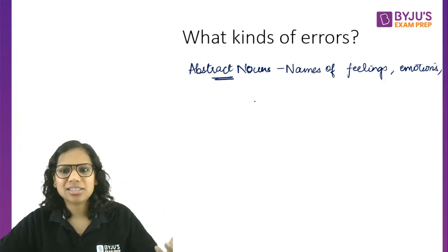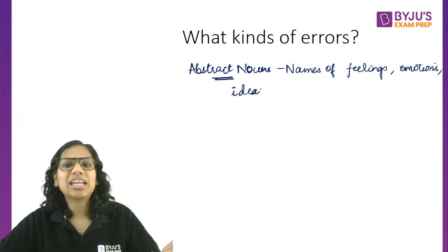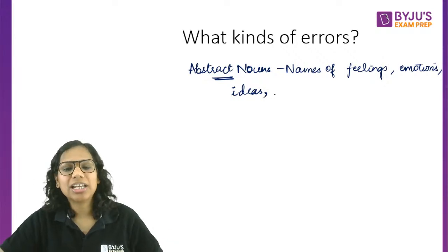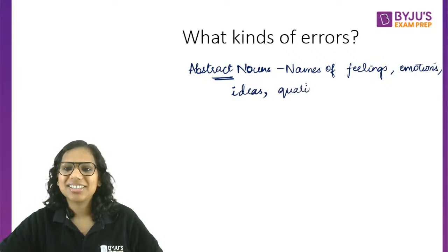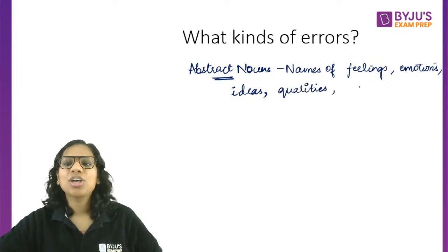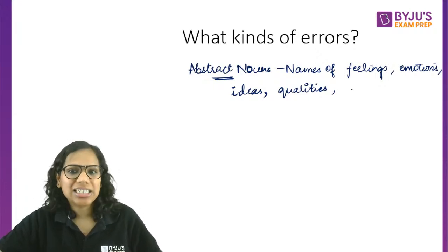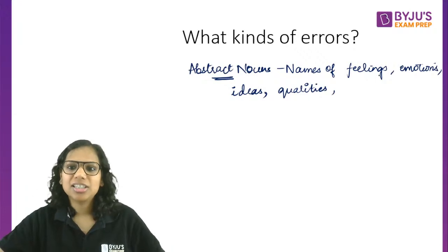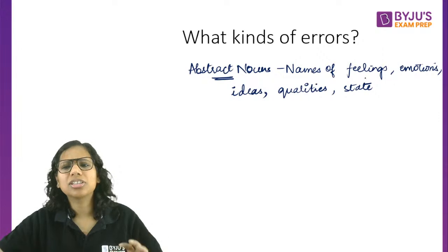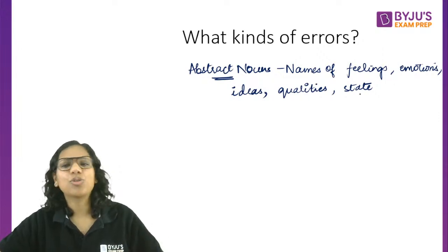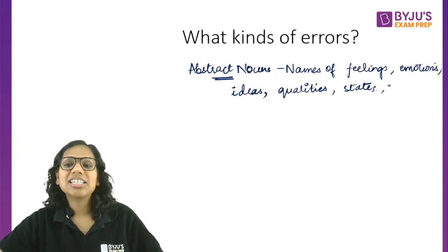Like ideas. For instance, patriotism is an idea, jingoism is also an idea. Qualities, kindness, cruelty. States, for instance, stupidity, appetite, hunger. Hunger is more of a state than a feeling. So feelings, emotions, ideas, qualities, states, etc.